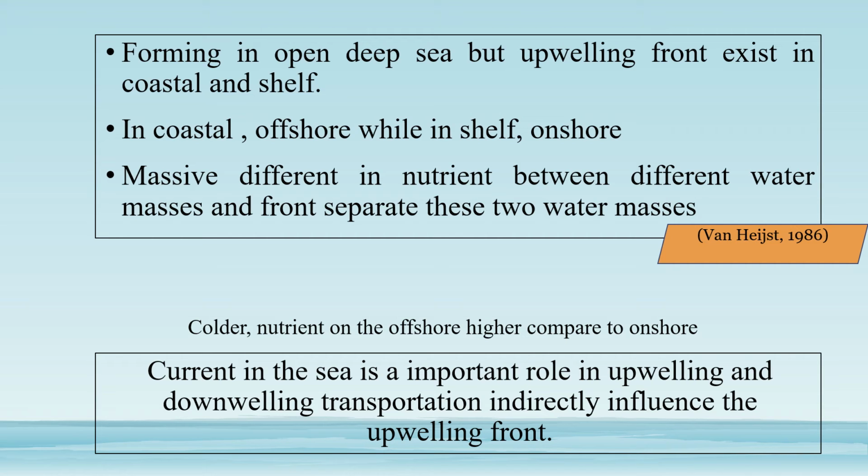The temperature of the front is quite low, resulting in cold temperature, and the offshore usually has higher nutrients compared to the onshore. And currents in the sea play an important role in upwelling and downwelling transportation, indirectly influencing the upwelling front.